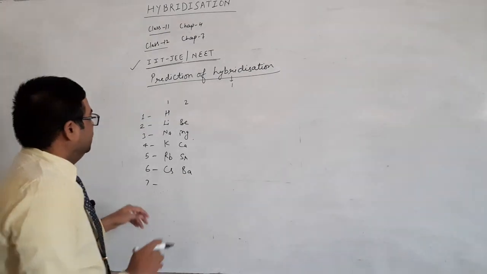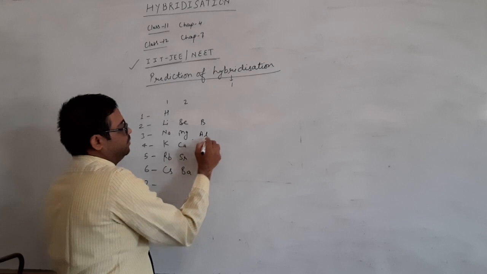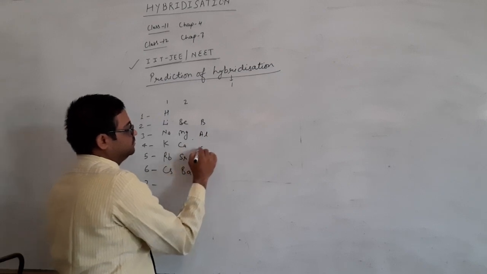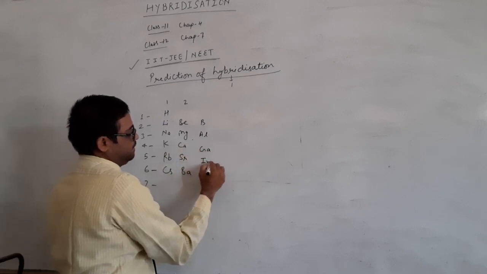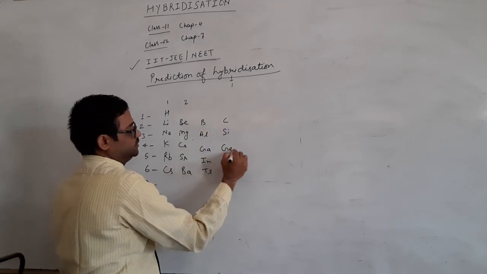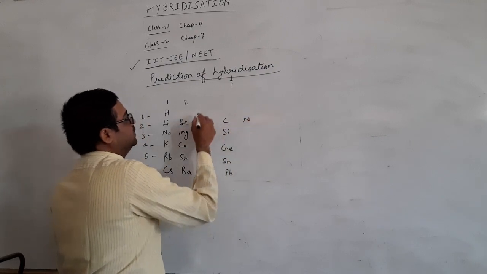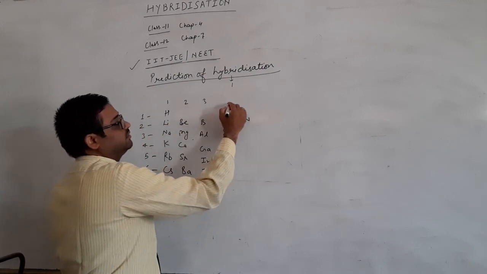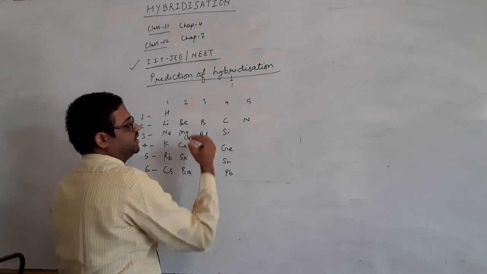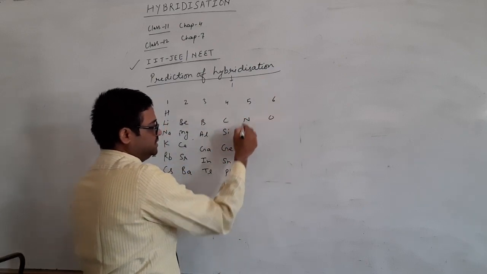Okay, and boron, aluminium, this has 3 valency shell electrons, this has 4, this has 5, this has 6, oxygen family, okay, this is nitrogen family.